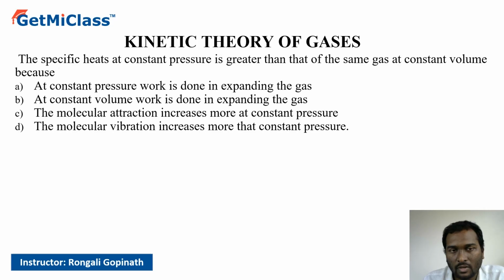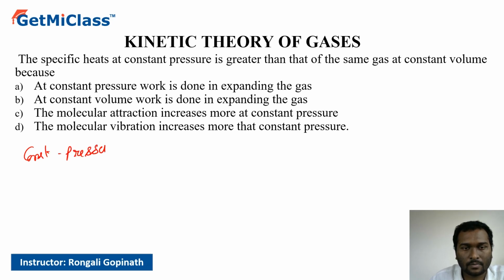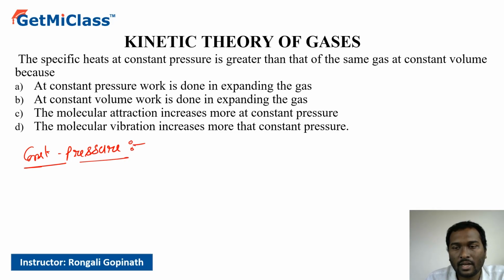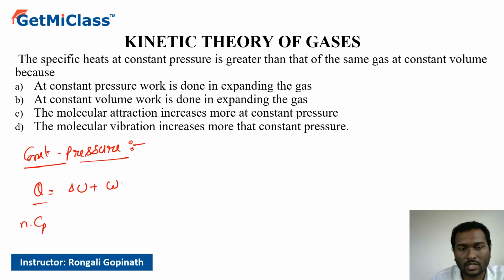Now, let's understand this based on two processes. One is at constant pressure. When pressure is constant, what happens to the heat energy supplied to the gas? Q equals delta U plus W. And how much is Q? n into Cp into delta T. Delta U is solely dependent upon this delta T, temperature. So, let's call it delta U plus P into delta V. So from here I know what is the value of Cp.